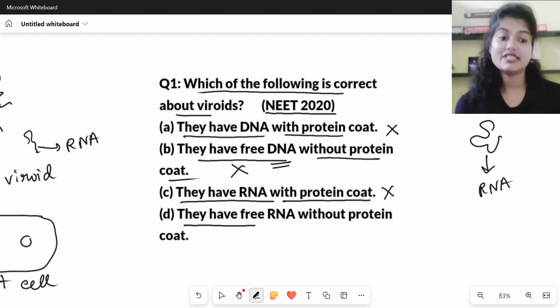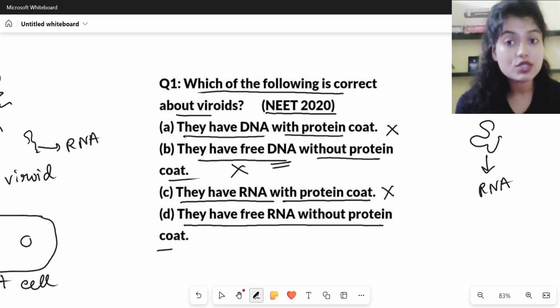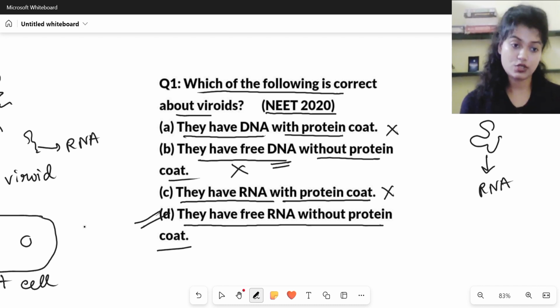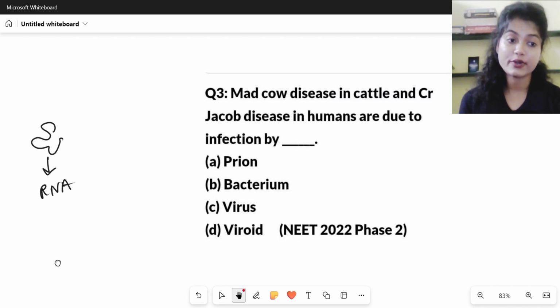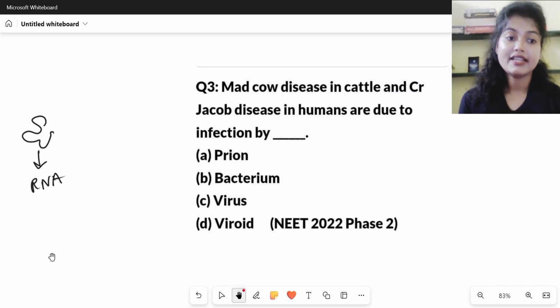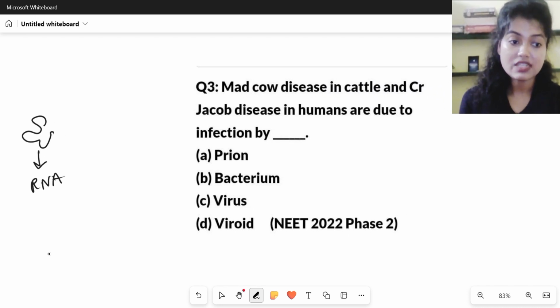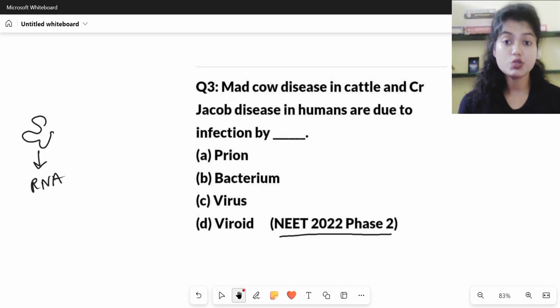The last option says they have free RNA without a protein coat. So this is the correct option. They have free RNAs without any protein coat. That is viroid. The next question is from NEET 2022 phase 2.